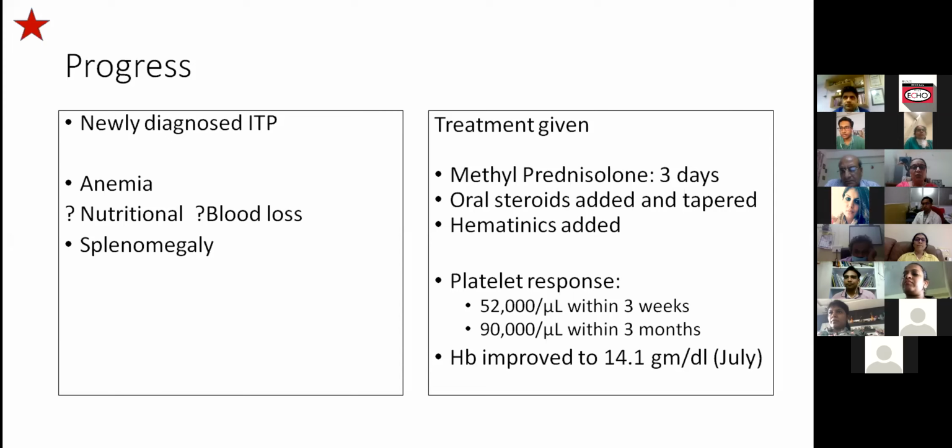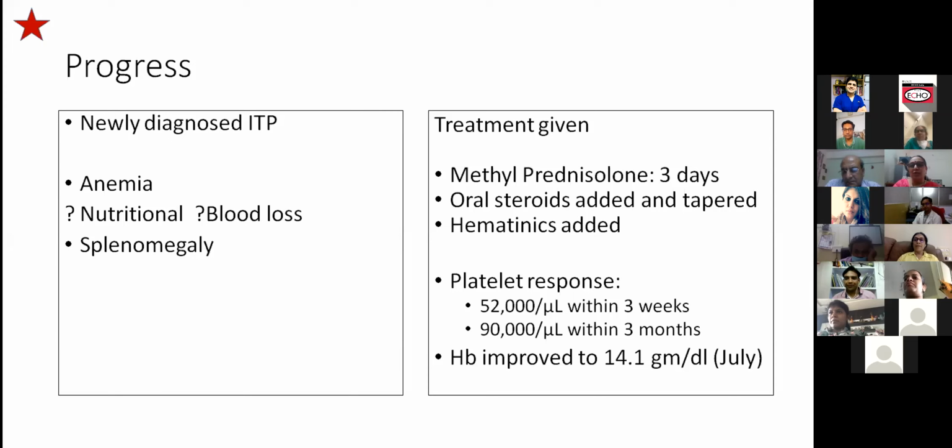So you treat acute ITP generally with first line treatment being? Steroids, ma'am, corticosteroids. What steroids? Oral, high dose, low dose? We give the high dose methylprednisolone for 3 days, and then.